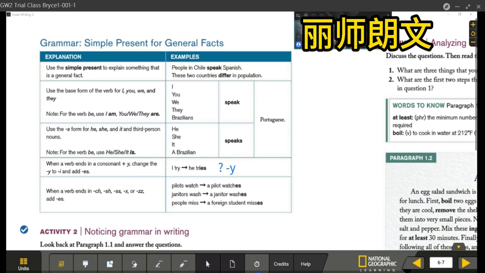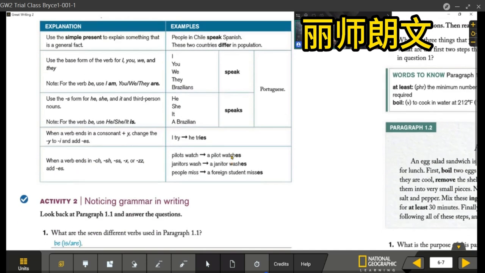Think about play. Lie. No. Think about the plane or the bird. Fly. Fly will become flies. The plane flies in the sky. Right? Fly ends with y. Lie is not. Lie ends with e. Lie in bed. When a verb ends in ch, sh, double s, x, or double z, add es.